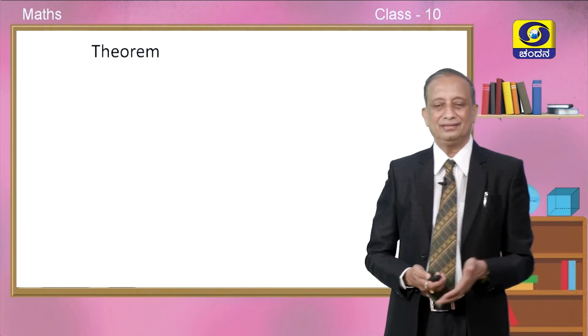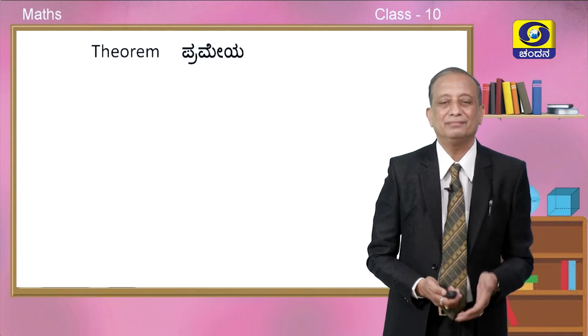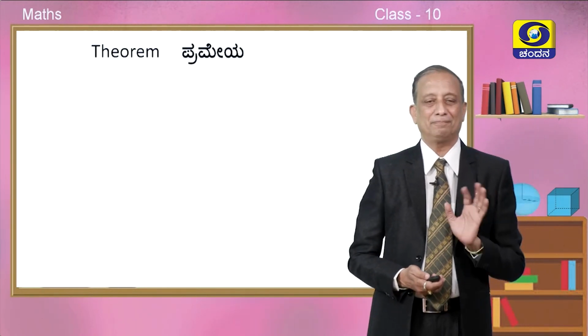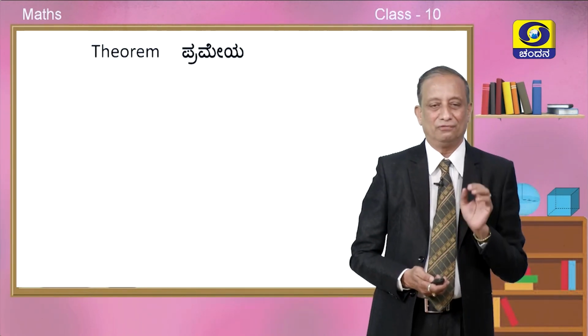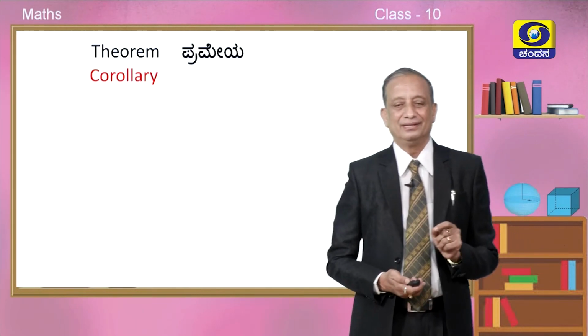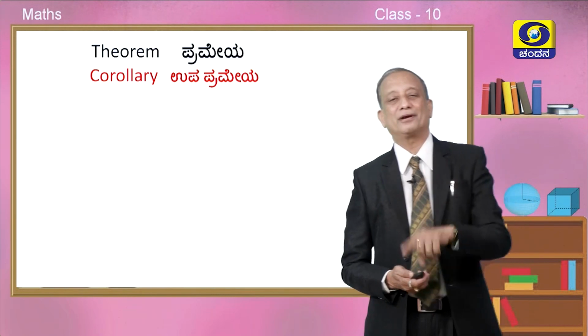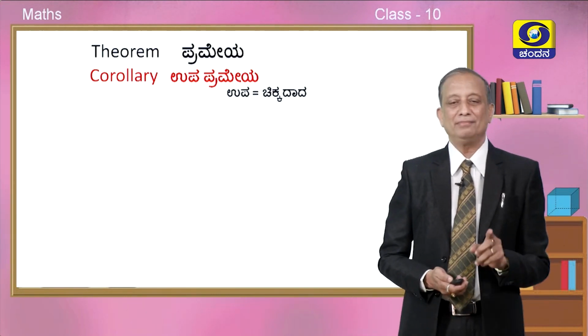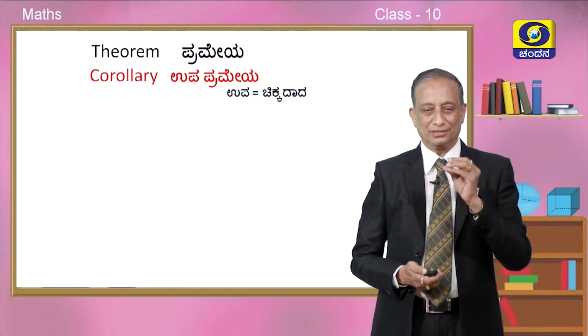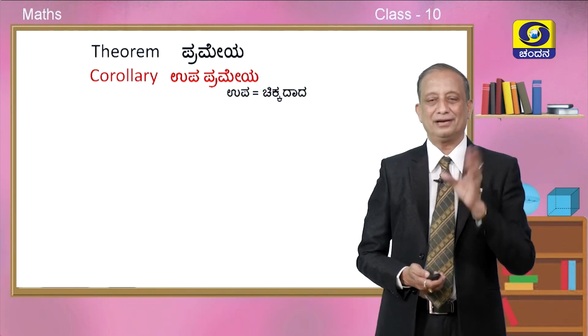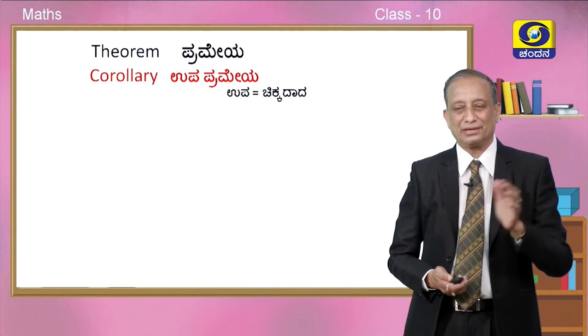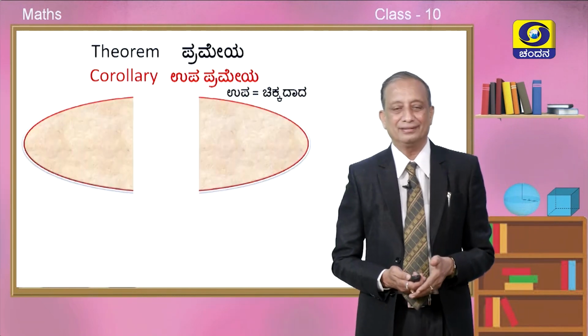See, in theorem, the equivalent term is prameya. Okay, prameya means theorem. For corollary, the equivalent term in Kannada is upaprameya. So, upa means small, a small theorem, a tiny theorem, which we call corollary, upaprameya.